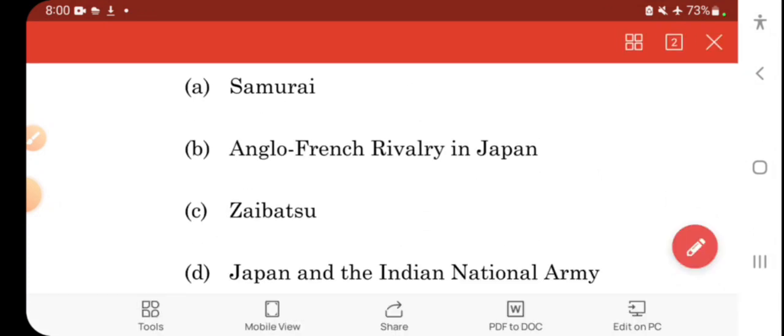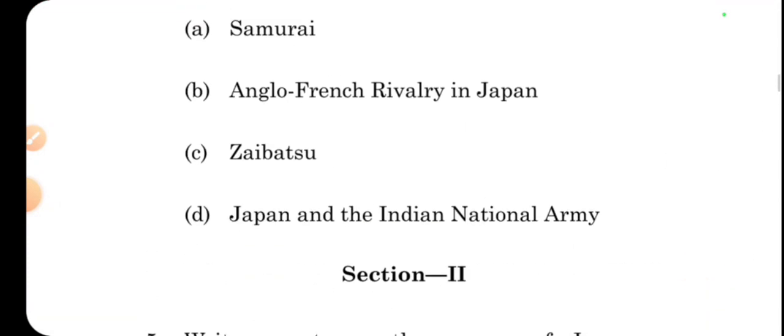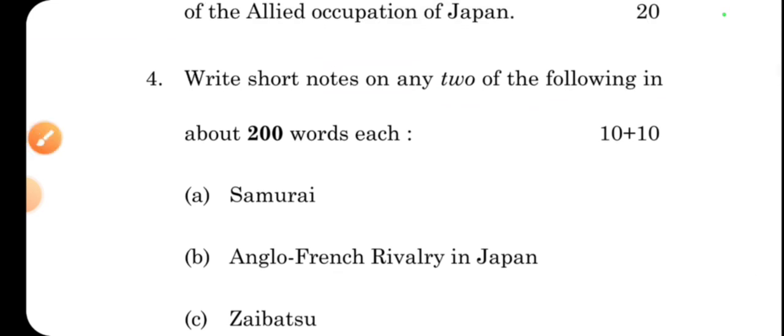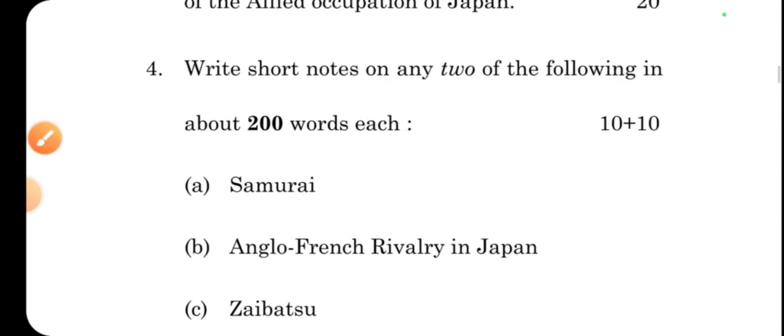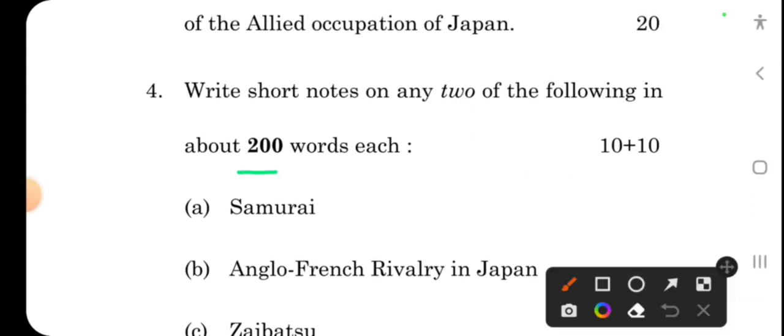Okay, so if you see, this was the section 1 of the session for this paper, and we will be doing the section 2 out of this. And if you see, while we were discussing about the question number 4, any 2 were asked out of these 4 questions. If you see, there were 4 and these were around 200 words each. So this was the part 1 of the session.